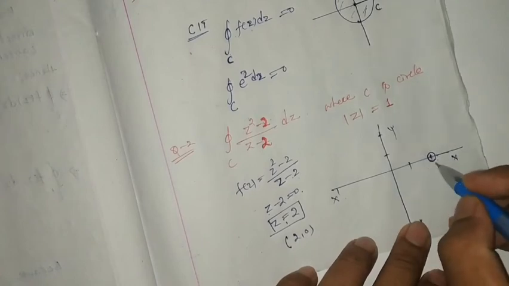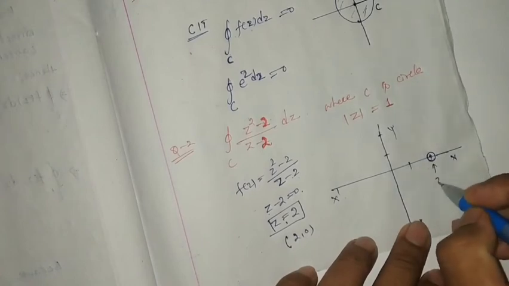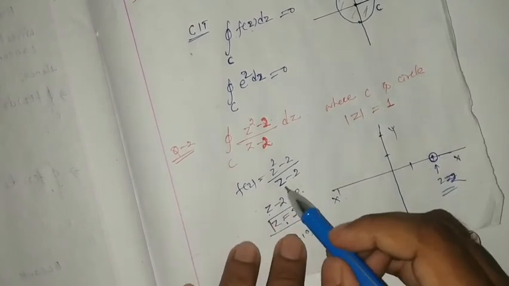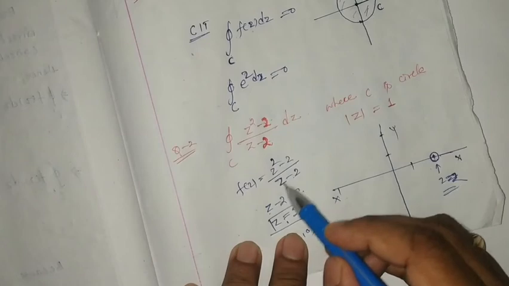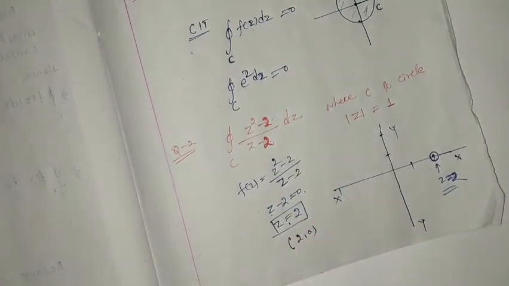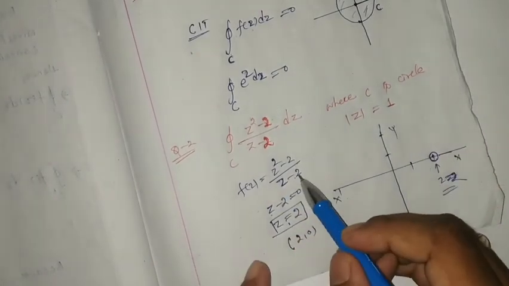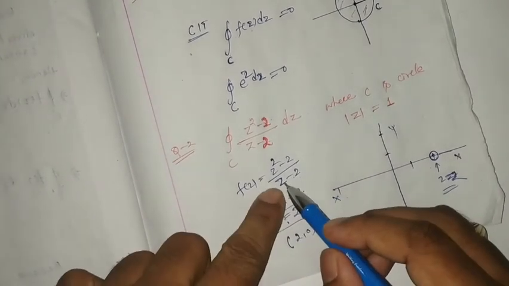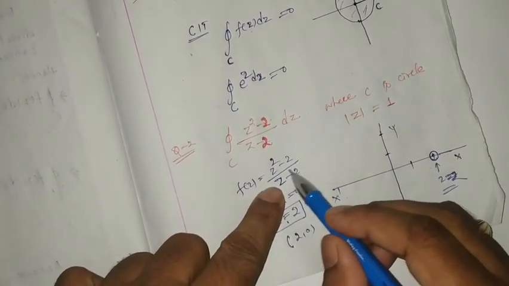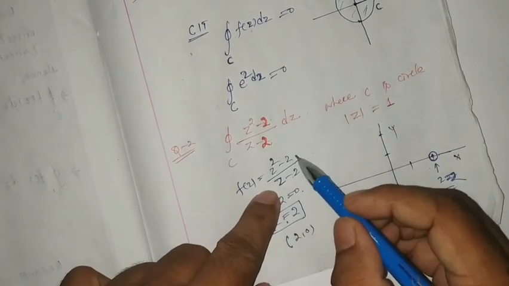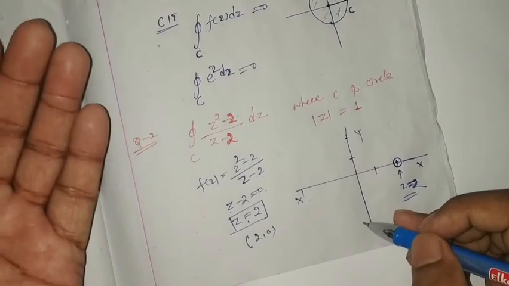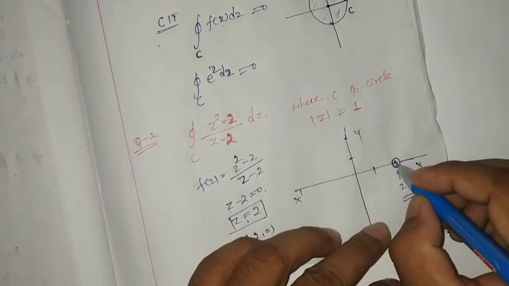At this point, the function z square minus 2 by z minus 2 could not be analytic. If we put z equal to 2 here, the denominator is 0, so f(z) will be infinite and could not be defined. So the function is not analytic here.